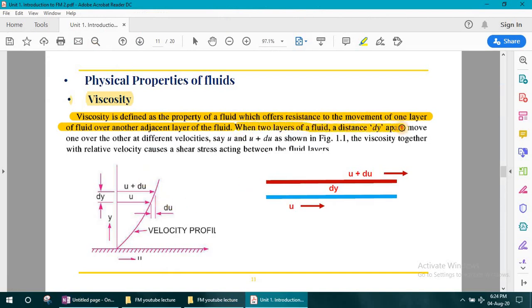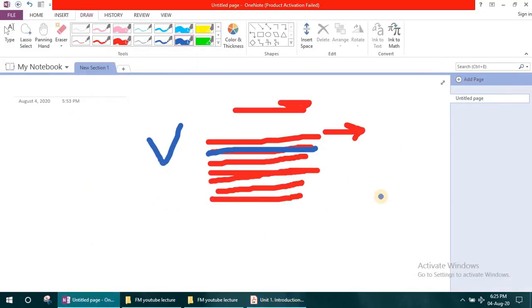When two layers are separated by a distance dy, let's consider I have shown you there are two layers. Suppose this is the upper layer and this is the lower layer, and the distance between these two layers is dy. Then you know that the upper layer always has more velocity, so I have written u plus du. Then the lower layer will have velocity only u, because the upper layer has more velocity than the lower layer. Then this is the velocity profile generated, and this is a parabolic shape. If the distance between two layers is dy and the difference in velocity is du, I will show you here.